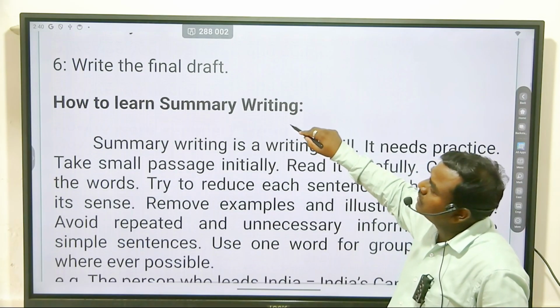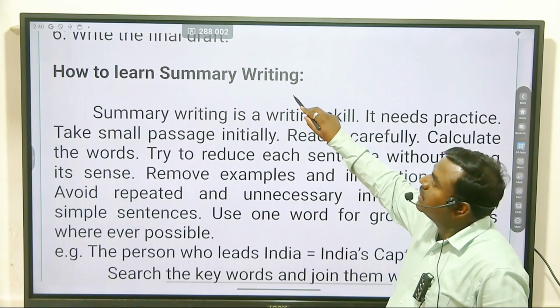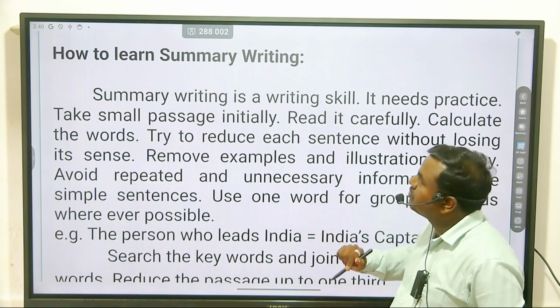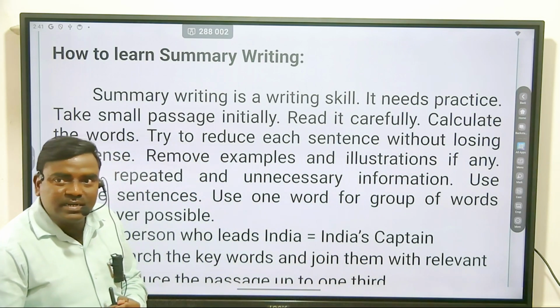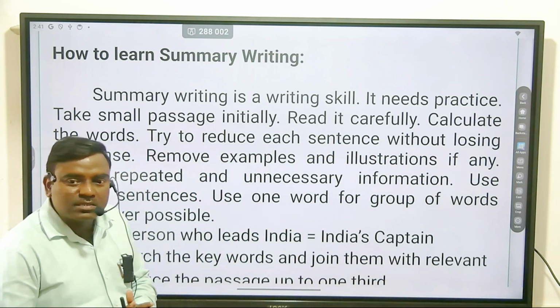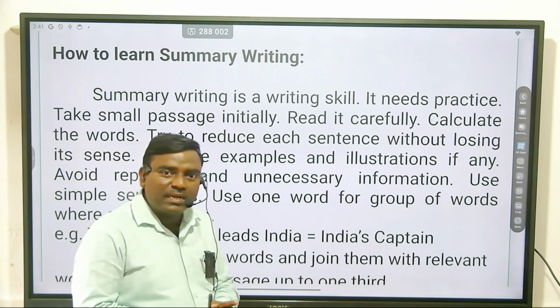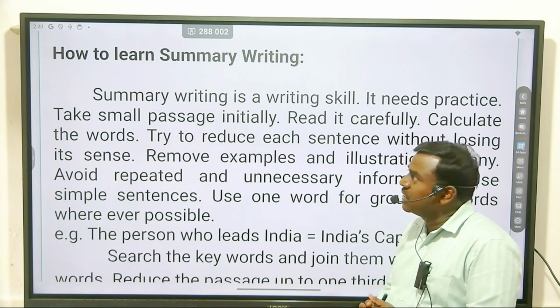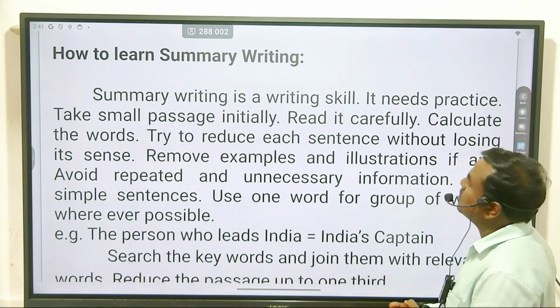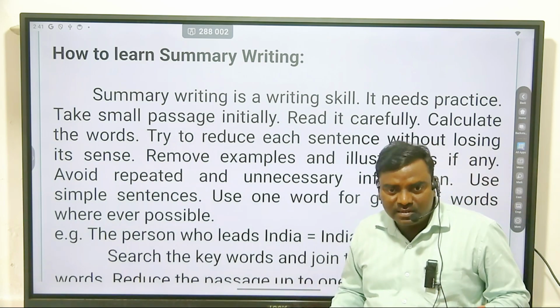So the next point: how to learn summary writing. Summary writing is a writing skill. It needs practice. Take a small passage initially, read it carefully, and calculate the words. I have already told you that it is one kind of skill.